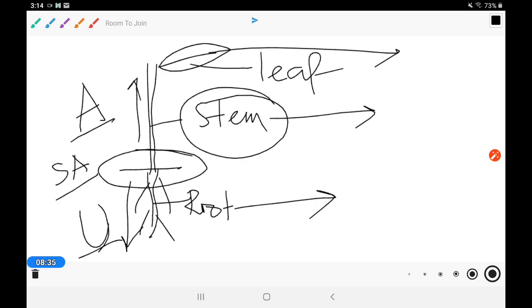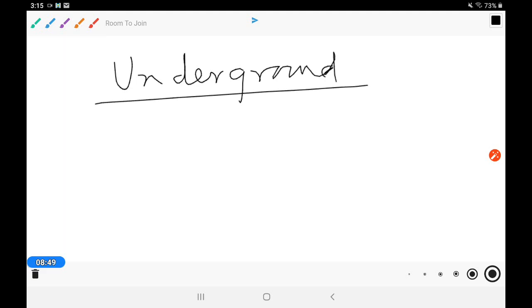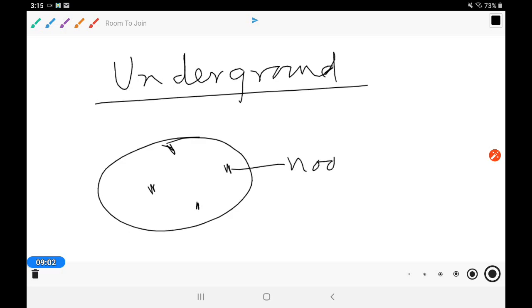So at first we can start from the underground part of the stem. In your book there are a few examples, like potato. You know that the nodes are there, which are normally called eyes. So the germinating bud comes from there.